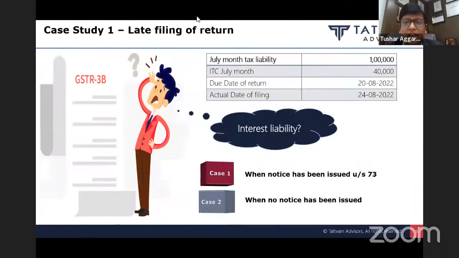So in our example, if there is a delay in filing of return and I am paying interest suo motu, then interest will be levied only on the 60,000 rupees. However, if the proceeding is under 73, it means that the show cause notice.